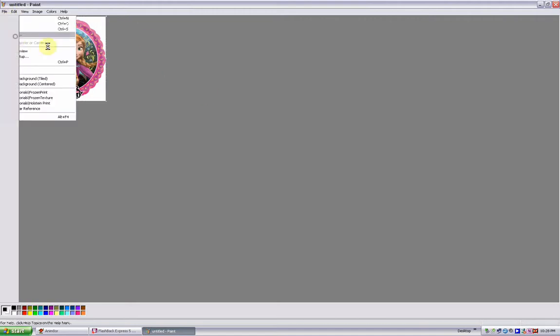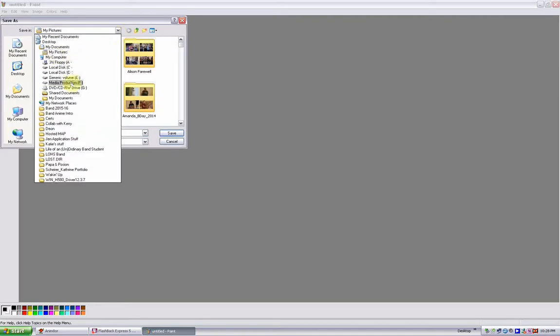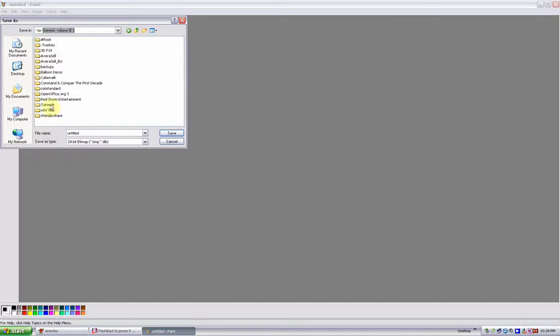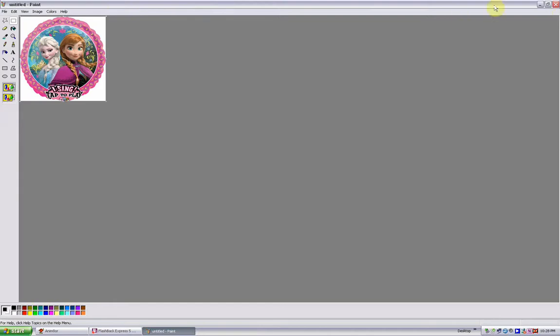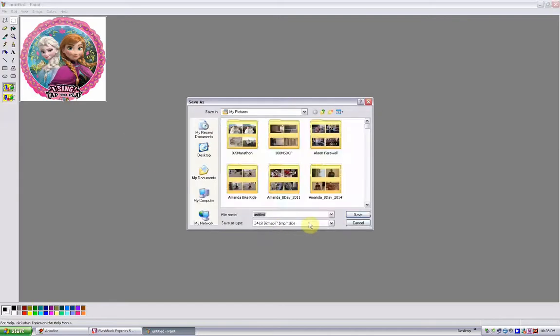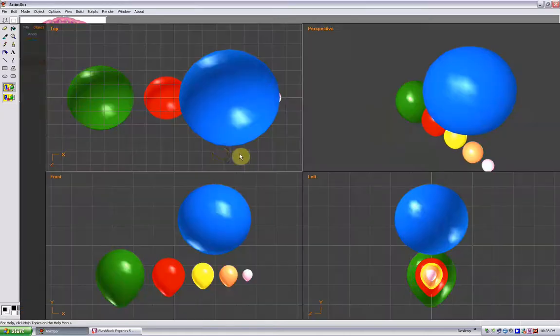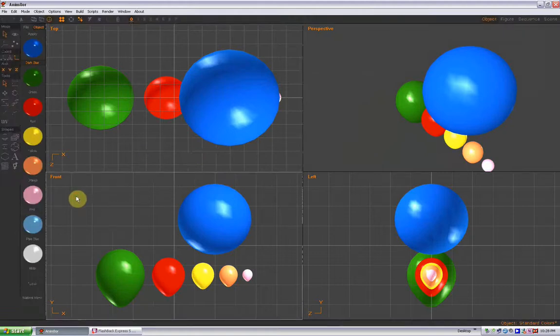So we're going to go to File and Save As, and then navigate to where you want to save it. And here it is right here, Tutorials, and I've actually saved it already under Frozen Print. So go ahead and save it. Save it as a 24-bit bitmap. So make sure it is a 24-bit bitmap. Alright. Okay, once you've done that, you can close Paint. Your image is ready to go.